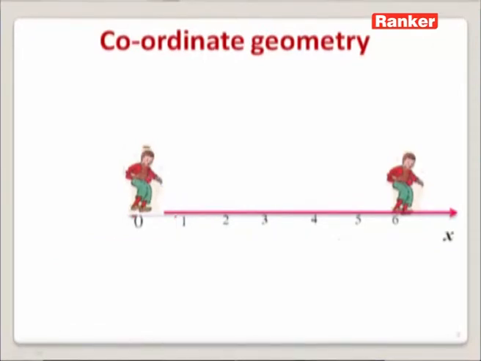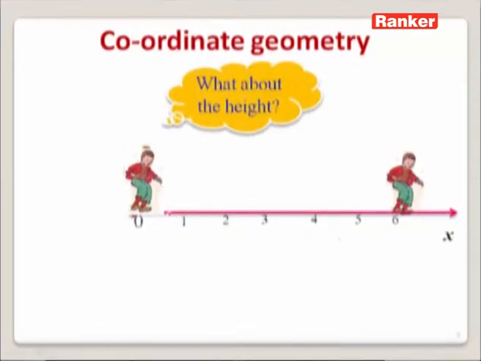Suppose we want to know the height attained by Rakesh while jumping. Then this reference line and this reference point are not sufficient for us to measure the height. What do we want? Yes, of course, we need one more reference line with respect to this reference point or fixed point.